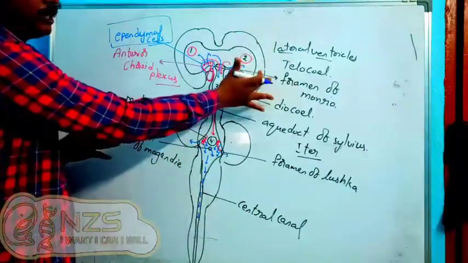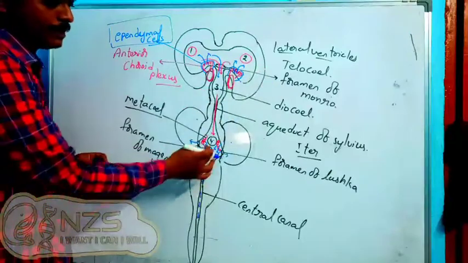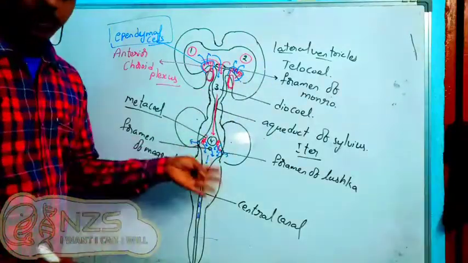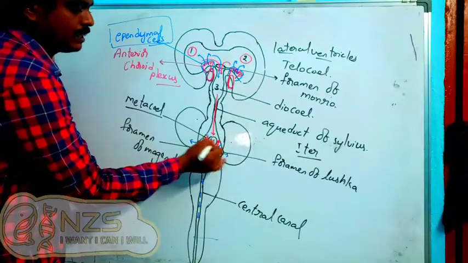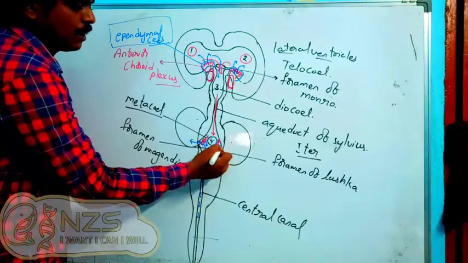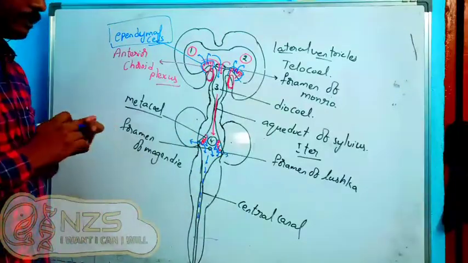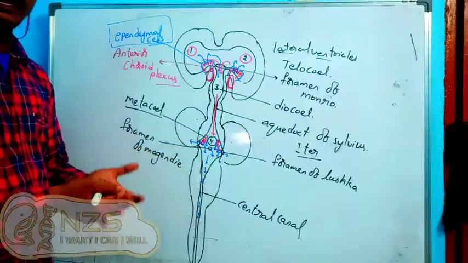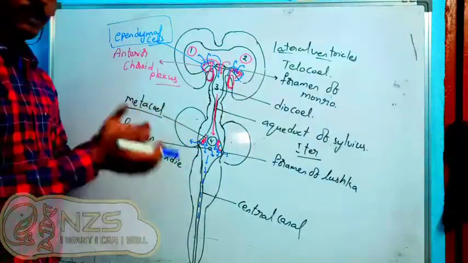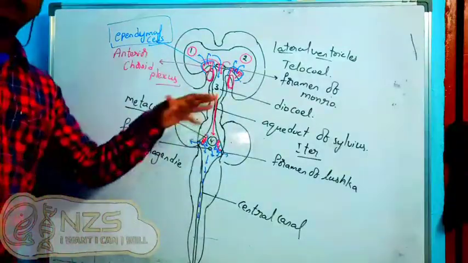So from the telocele, the CSF is generated from the anterior choroid plexus, and here we have the posterior choroid plexus. So this is at the roof of the medulla oblongata, or the floor of the pons varolii, we can say. We have this posterior choroid plexus, and from it, what happens? Again, CSF is generated, and that produced CSF will go into the subarachnoid spaces around the meninges.